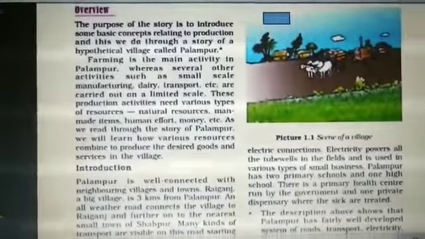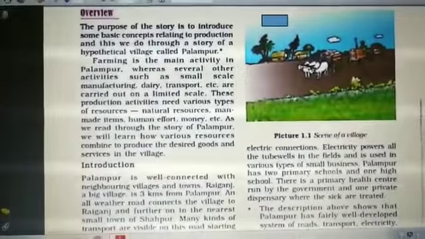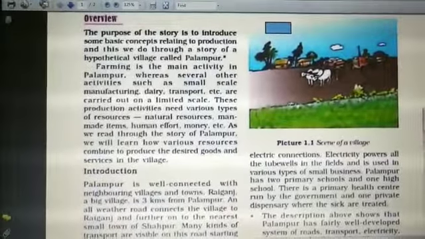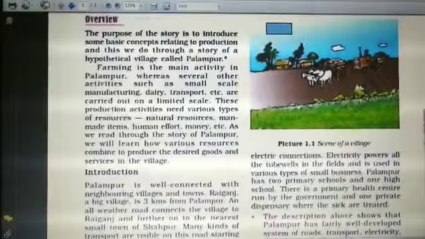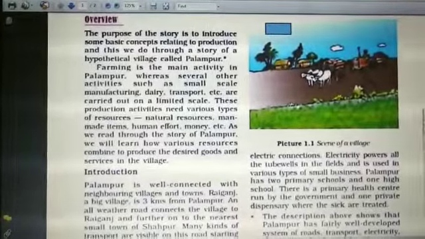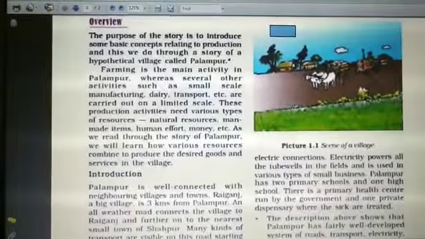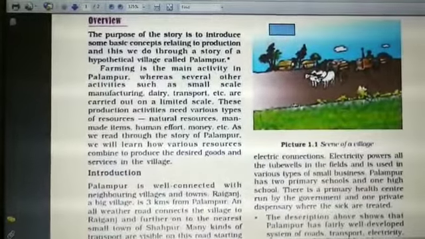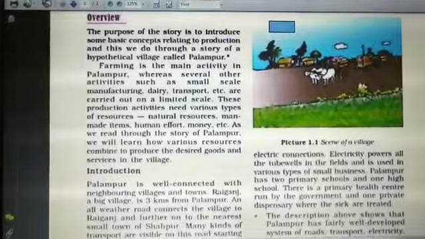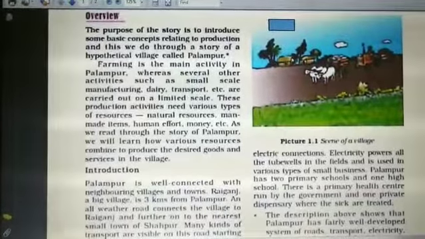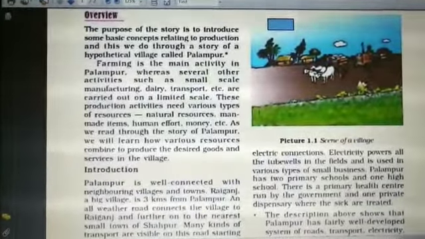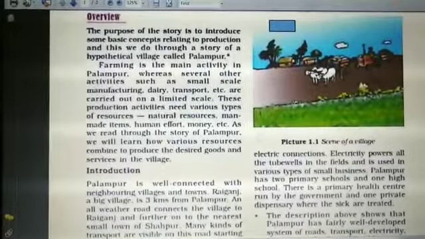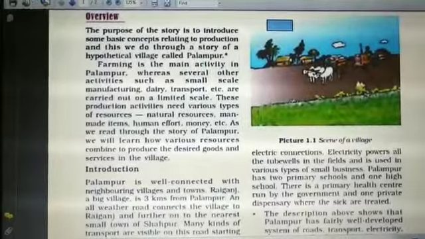Production needs various types of resources. In order to do any production, we need man-made resources, natural resources, funds to open any business, and human effort. So as we read through this story of Palampur, we will learn about the various resources and how they are combined to produce the desired goods and services in the villages.